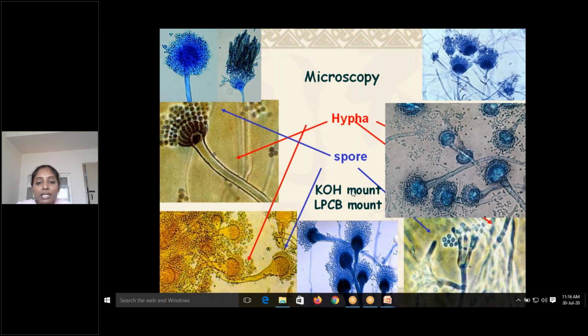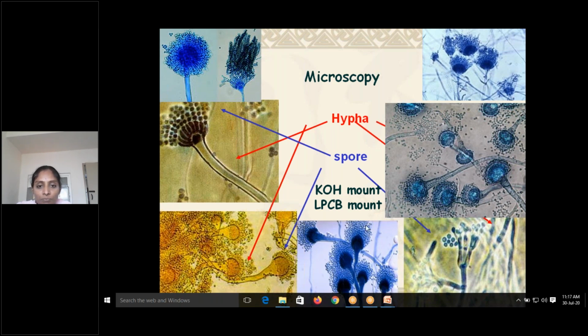You can see this beautiful picture, though in a KOH direct mount you may not see it. This can be seen only under the culture. You can see these phialides and conidia, which are the spores. Depending upon how they are arranged and how the vesicle is, you can identify the species. You can see this vesicle is globular or circular in shape, and based on the arrangement of these phialides and conidia, you can see here this is only a 3/4 arrangement.